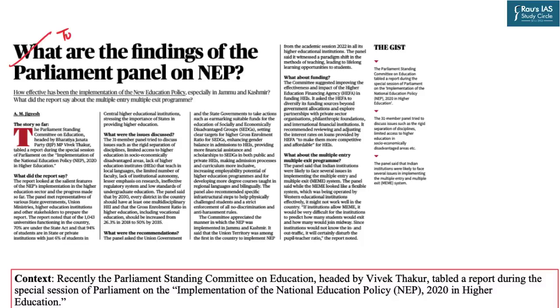This topic has appeared at text and the context page. The topic is in relation to the new education policy and the findings of the parliamentary panel on the same. So this is the very immediate context also of this topic. As far as the UPSC scheme of syllabus is concerned, this topic finds its relevance in General Studies Mains Paper 2 in this section of social justice, because there we have education as an explicit component.